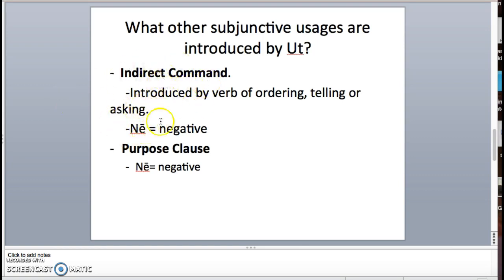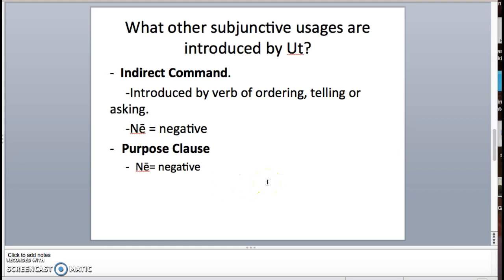And just some reminders for how to distinguish these. If the main clause has a verb of ordering, telling, or asking, like I ask you to do something, I order you to do something, I beg you to do something, that's probably going to be a sign that the ut clause is an indirect command. And it also uses ut, which gets replaced by ne if we want to make the command negative. I beg you not to do something. We use ne.